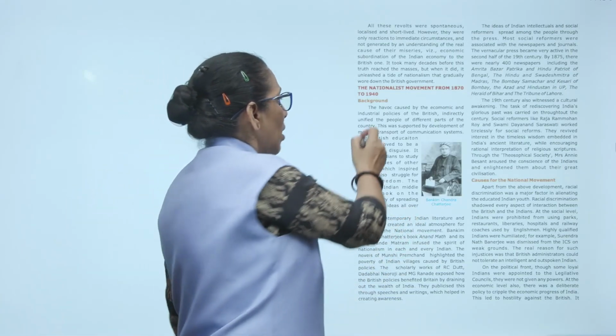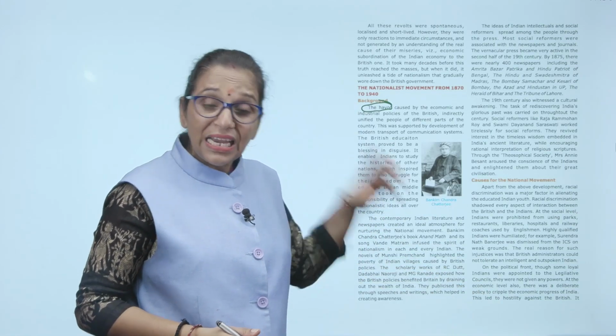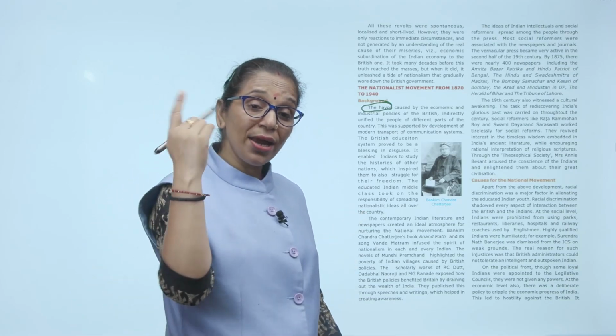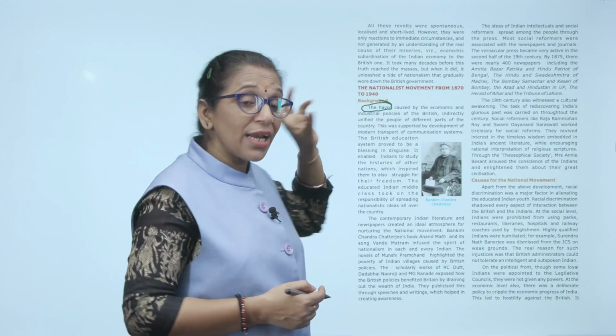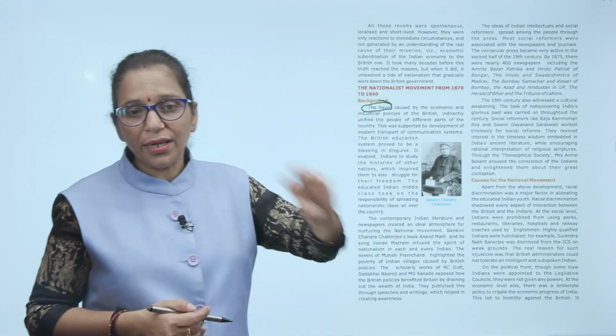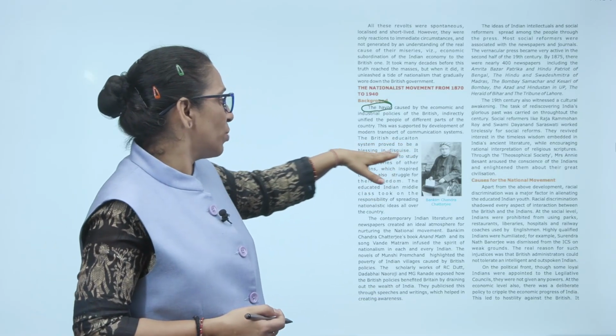What was the background of these national movements? The havoc caused by the economic and industrial policies of the Britishers, indirectly, not directly, somewhere unified the Indian people in different parts. Because of their industrial policy, they dealt a great blow and great loss to Indian industrialists. Now, the British education system proved to be a blessing in disguise.